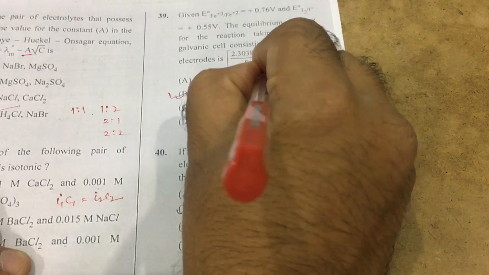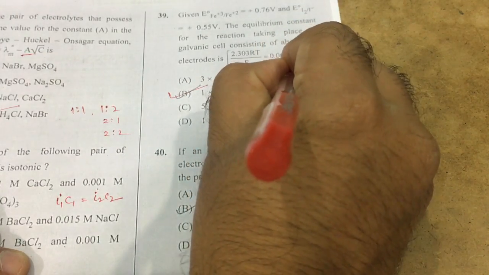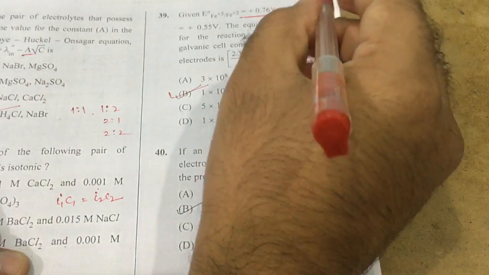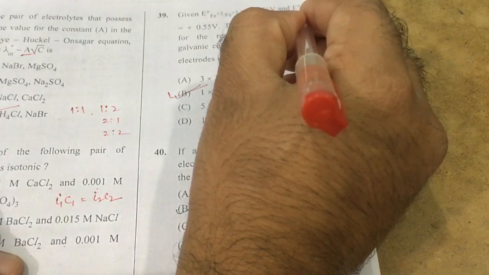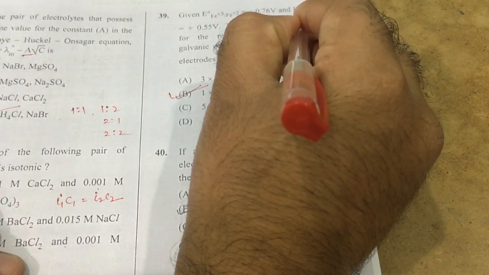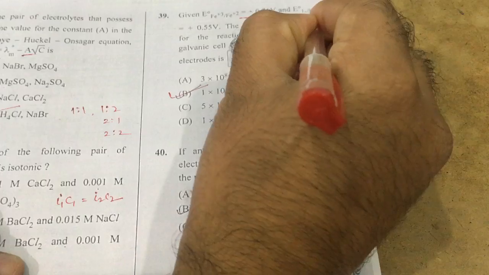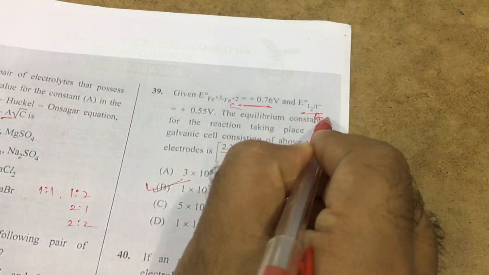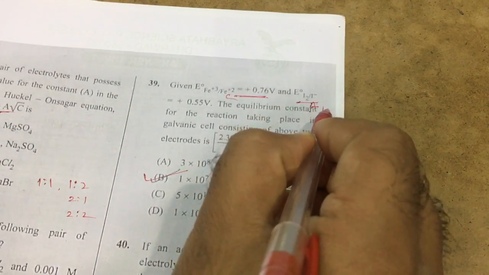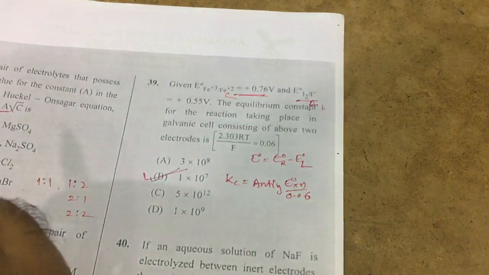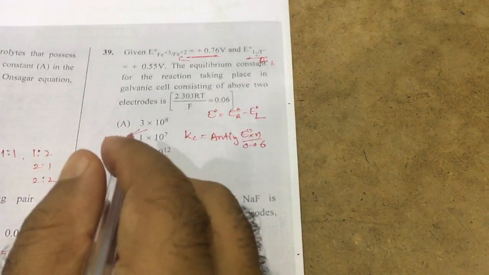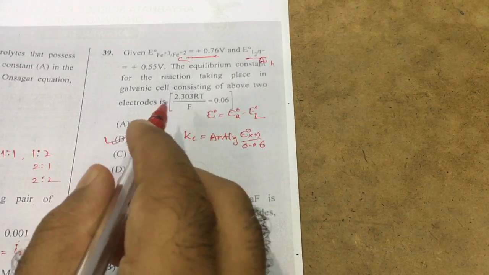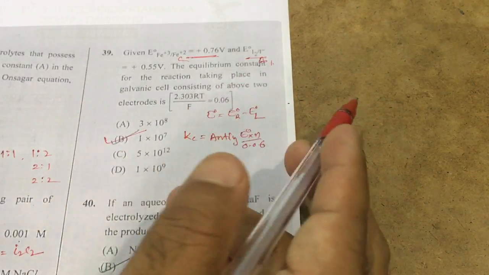Because here you will get the E0 value. E0 is equal to E0 right side minus E0 left side. Generally the anode acts as the lower value and the cathode acts as the higher value. Iodine is the anode and this is the cathode. Then this is right. Generally anode is the left side, cathode is the right side. So you can use this. The lower value acts as oxidation and the higher value acts as reduction. So according to that you will get the answer.